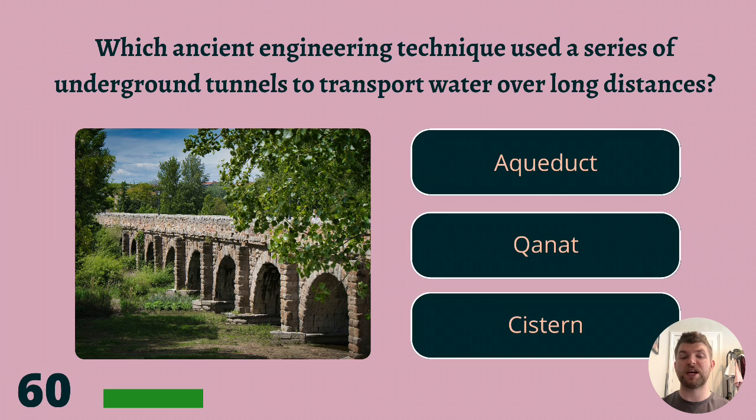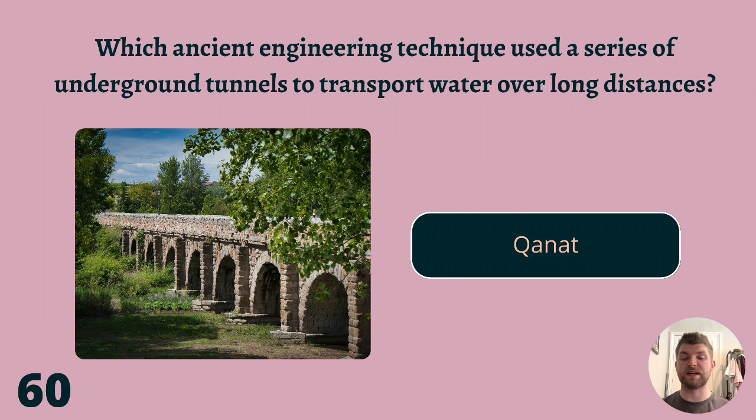60. Which ancient engineering technique used a series of underground tunnels to transport water over long distances? Aqueduct, qanat, or cistern? The answer is qanat.